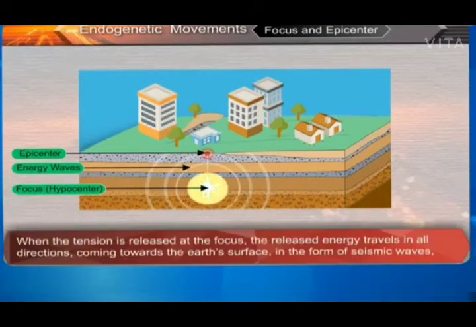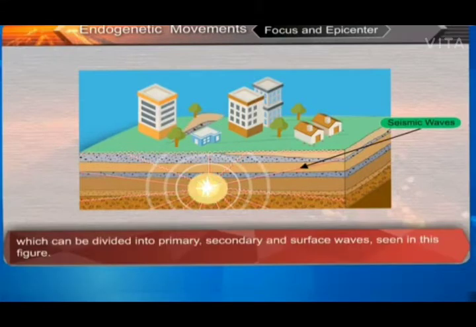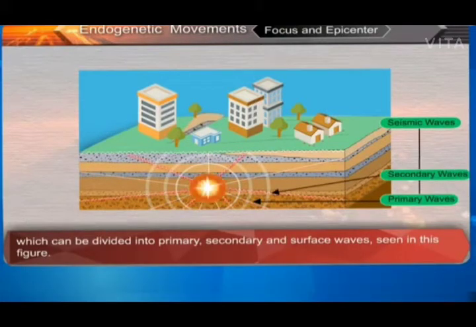When the tension is released at the focus, the released energy travels in all directions, coming towards the Earth's surface in the form of seismic waves, which can be divided into primary, secondary, and surface waves seen in this figure. 1. Primary or P waves.